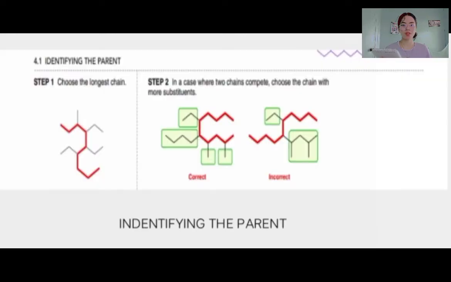So here are the examples for identifying the parent. First step is choose the longest chain. Step 2, when the two chains are already equal, you need to choose the chain with more substituents.